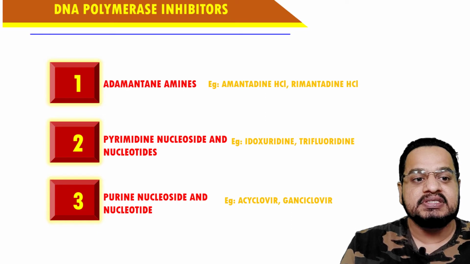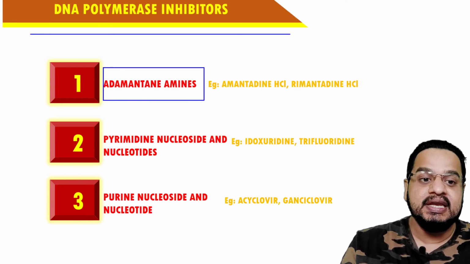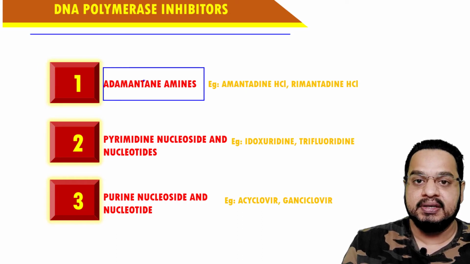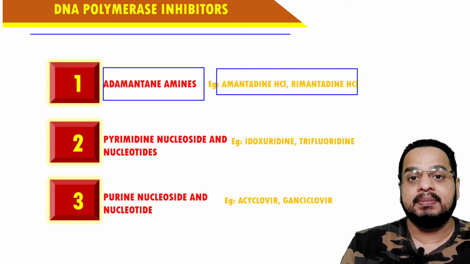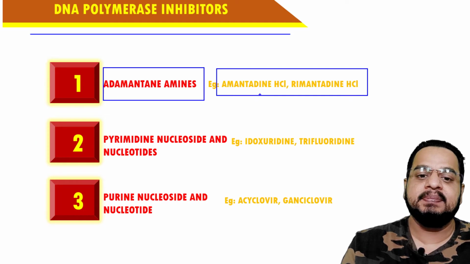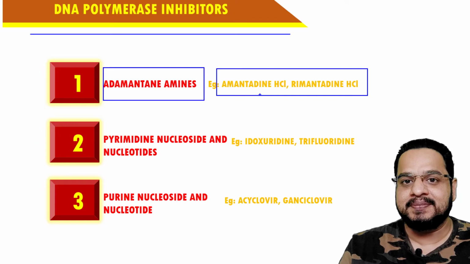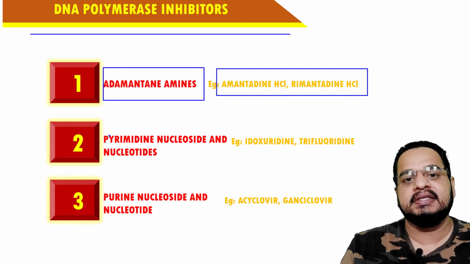See, the first important class is DNA polymerase inhibitor. In this DNA polymerase inhibitor, one important subclass we can say is the adamantane amines. The best adamantane examples, two very important examples: one is amantadine and the second one is rimantadine. Understand? So these are the two important drugs we will discuss in the next slide.